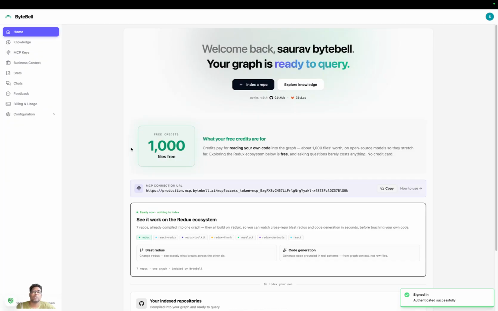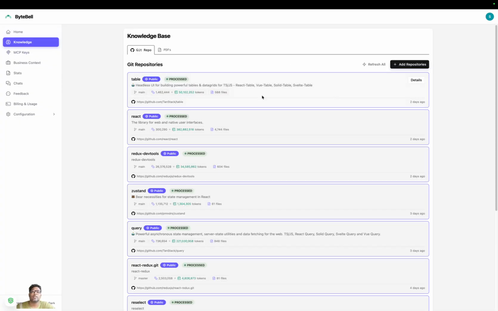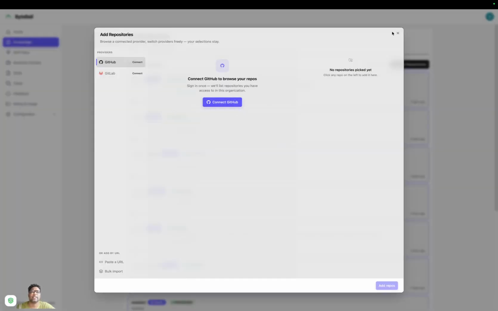This is how it looks. You will get 1,000 files for free for indexation. And go to knowledge. You can see all the knowledge that you want to index, and add repository. You can just connect GitHub and then add the repository.